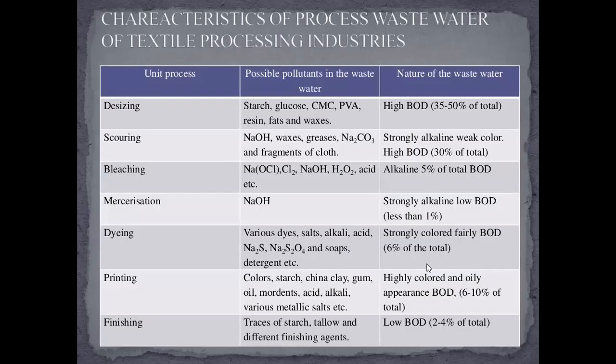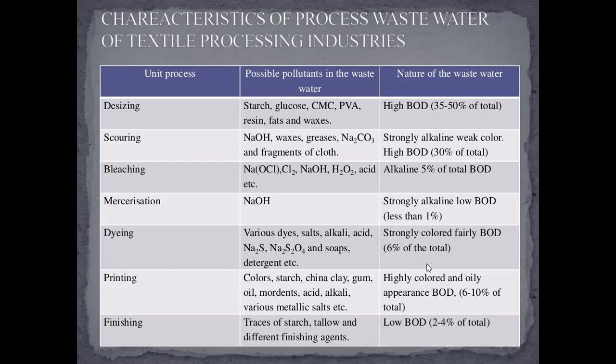Characteristics of process wastewater of textile process industries. Here, in unit process desizing, possible pollutants in the wastewater are starch, glucose, CMC, PVA, resin, fats, and waxes. Nature of wastewater: high biological oxygen demand, 35 to 50% of total.